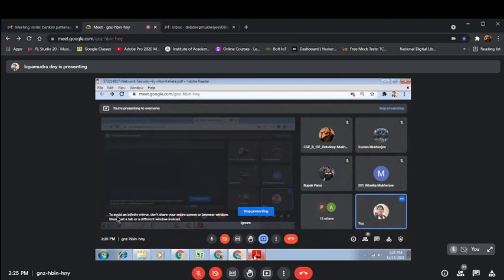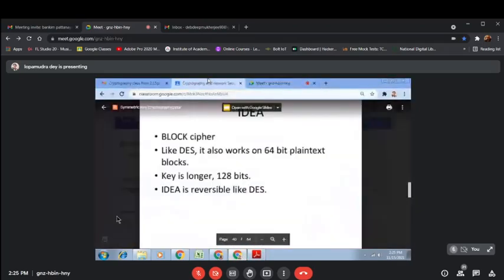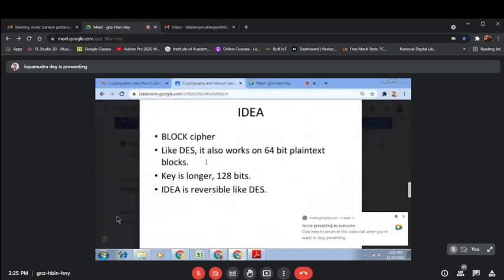Okay, let's discuss the IDEA algorithm. So that PPT I had already sent to your Google Classroom. So this is just like DES. It is also an example of block cipher. Like DES, it also works on 64-bit plain text blocks.